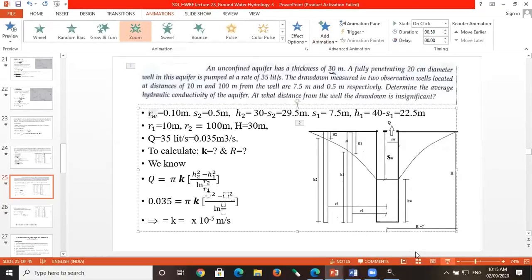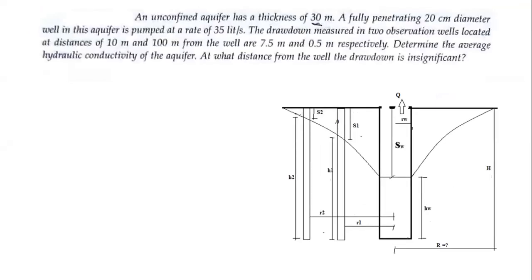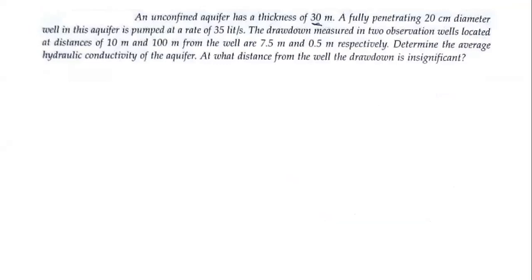Write down the statement first. An unconfined aquifer has a thickness of 30 meter, so the thickness is given to us. Then a fully penetrating 20 meter diameter well, that means the pumping well diameter is given to us, in this aquifer, and it is pumped at a rate of 35 liters per second. The discharge taken from the well by the pump operating there is a constant rate of 35 liters per second.